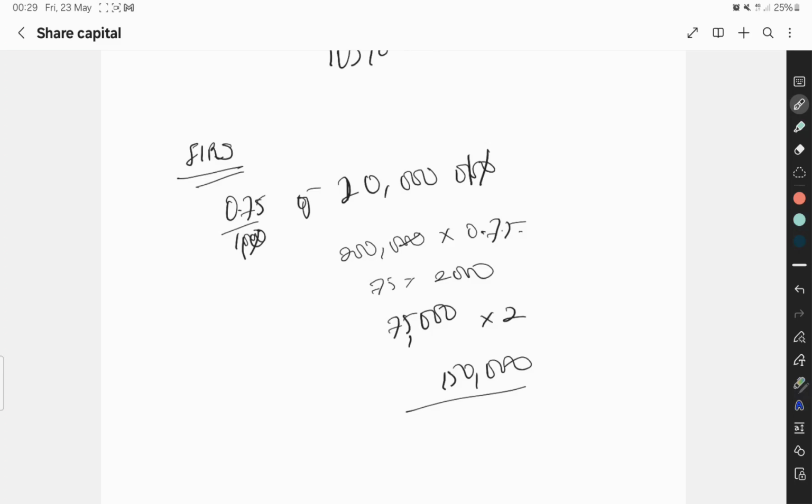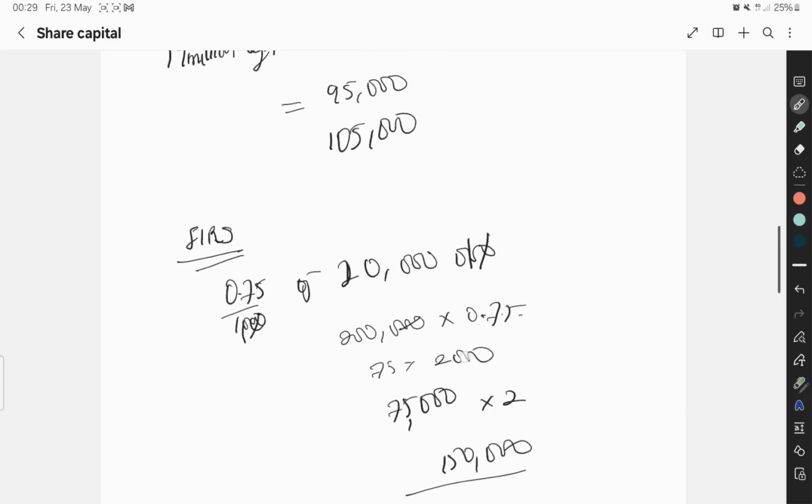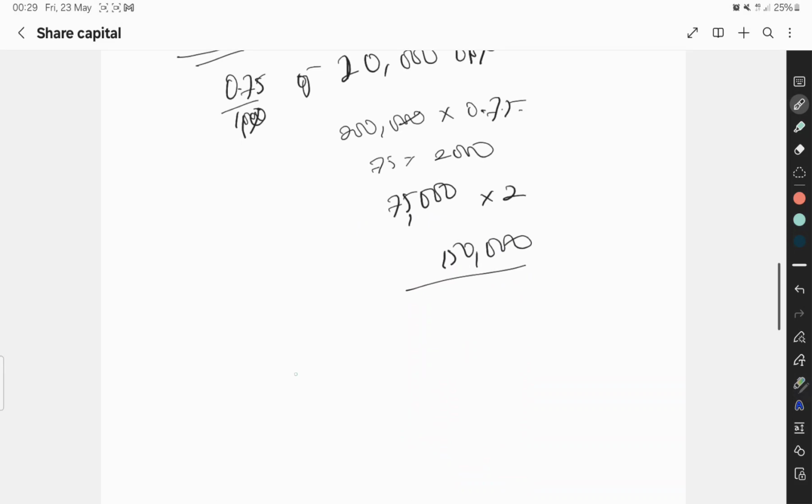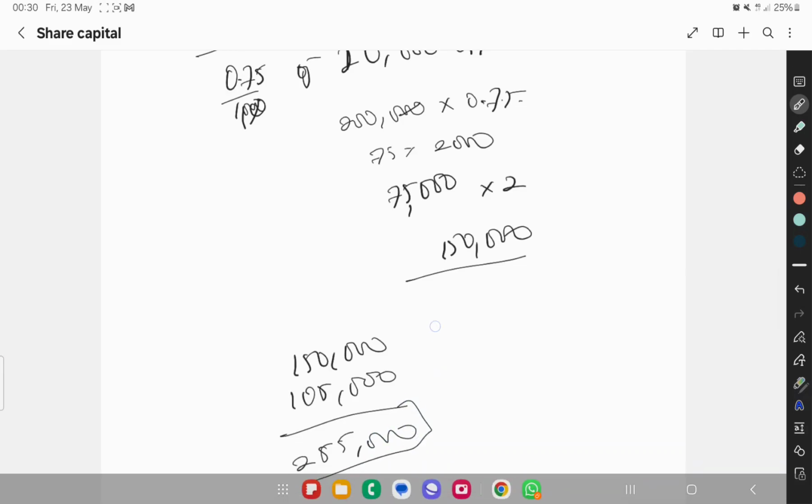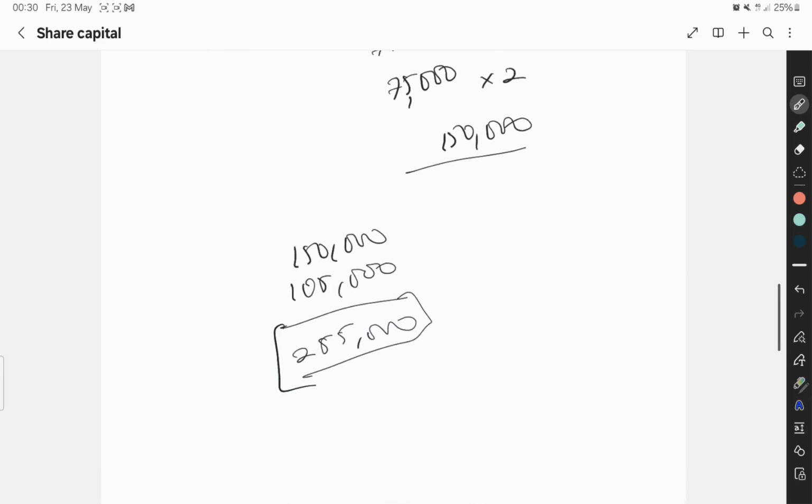So now, add it together, we have 150,000 plus 105,000. That will be 255,000. So this averagely is what is going to cost you to register a 20 million share capital company.